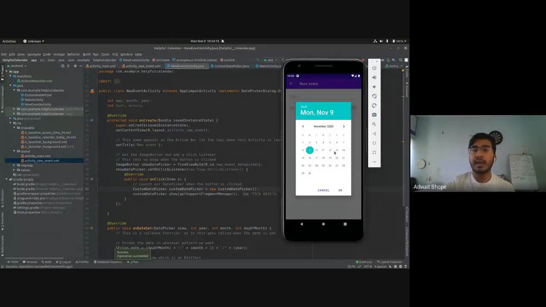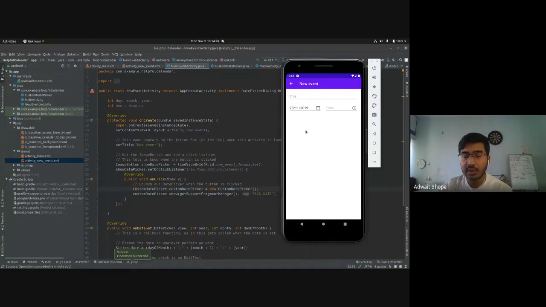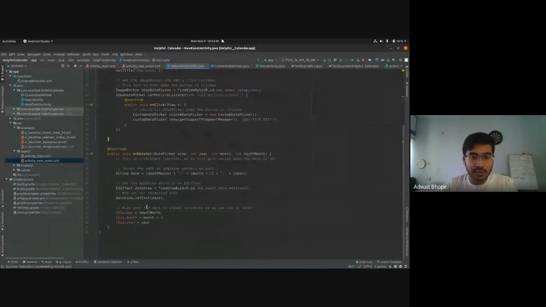So this is a dialog box, and as I was showing you earlier, when a dialog box pops up, it needs a base to show, and that base is the activity, because this dialog box cannot just show up on its own. It needs that context. So now you can just interact with the calendar. You can select year, do anything, and select a date. So I'm selecting 20 November 2019 and click on OK. And what you'll notice is that this date will be set as a text in this date field because we did a find view by ID and we did our date view dot set text to this string variable.